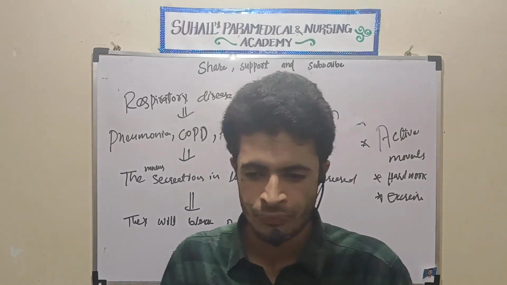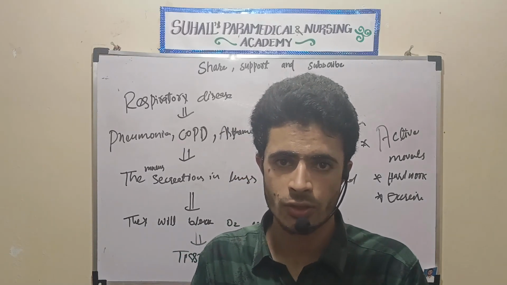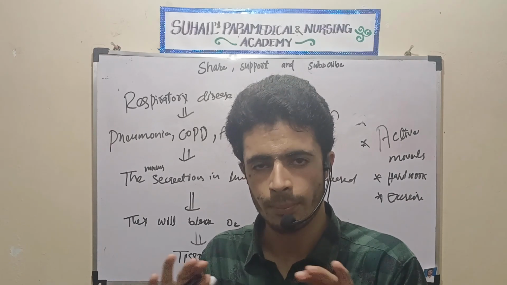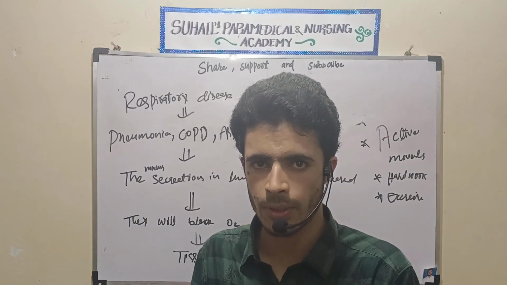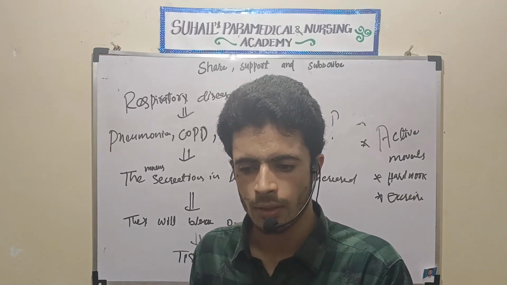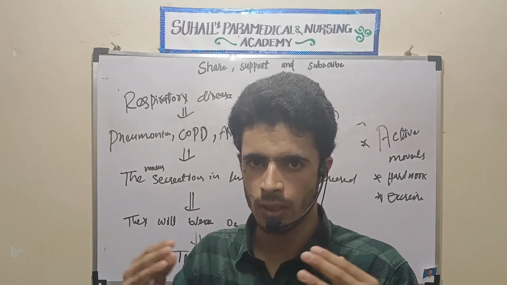So when oxygen reaches the cells slowly, no worry, because the patient is in bed rest, so the organs are not working so much, so easily the cells will not die. But if the patient is not in bed rest, if the patient is doing any work,